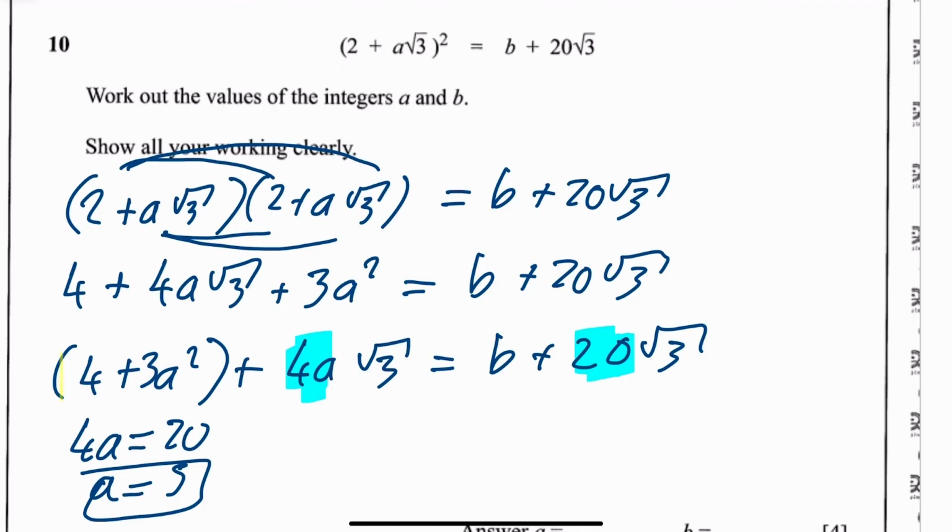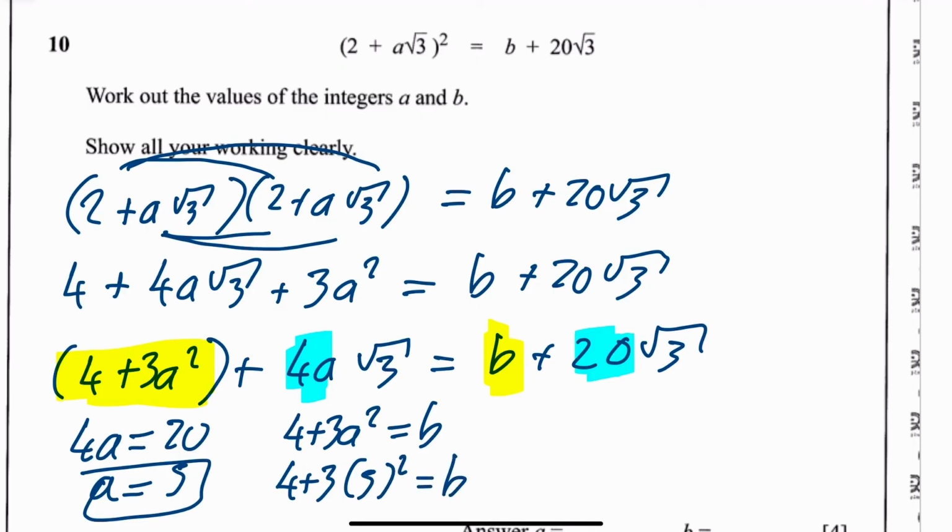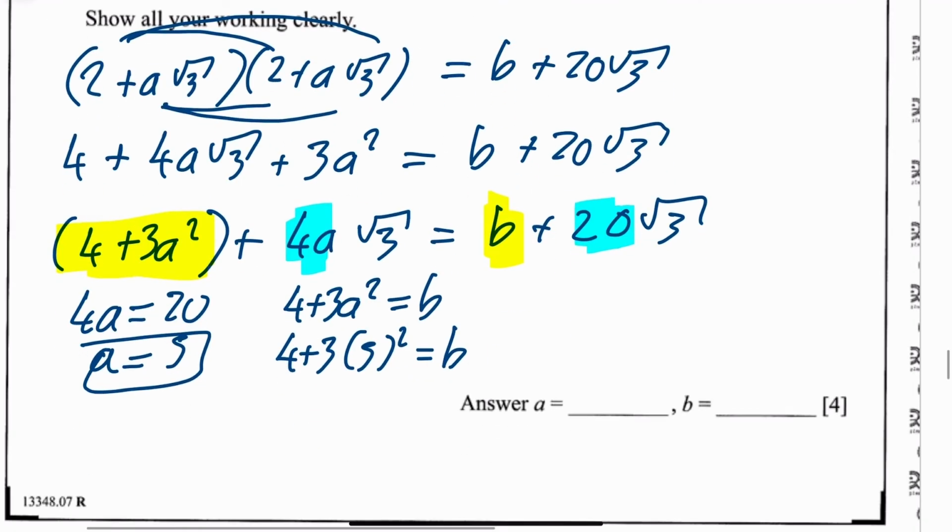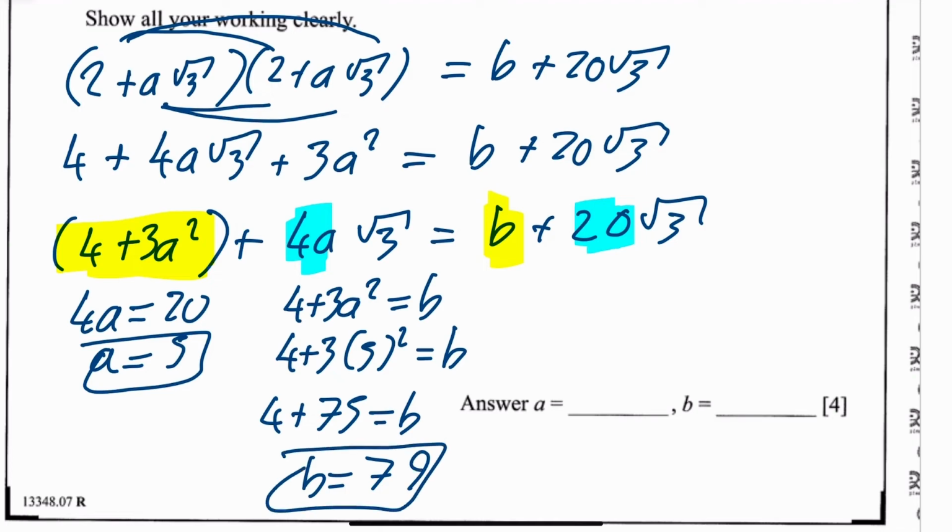And then this whole bracket is just equal to b. So you've got 4 plus 3a squared is equal to b, which means 4 plus 3 times 5 squared is equal to b. And that is 4 plus 5 squared is 25, times 3 is 75, is equal to b. B works out to be 79, and that's it. So a is 5 and b is 79.